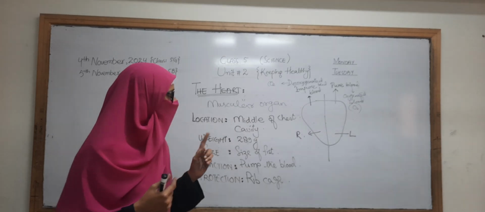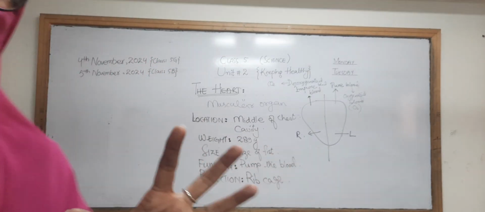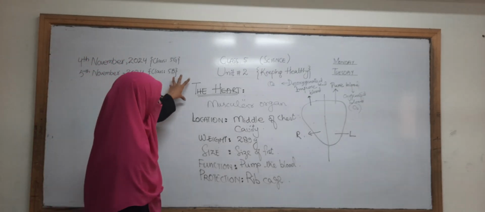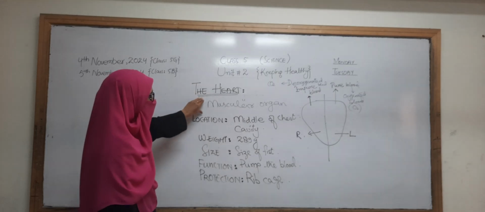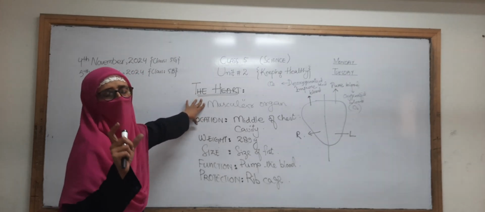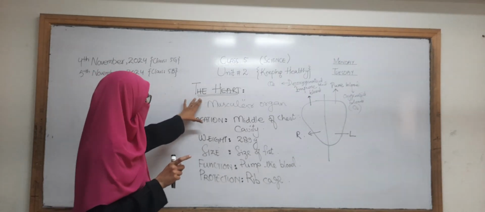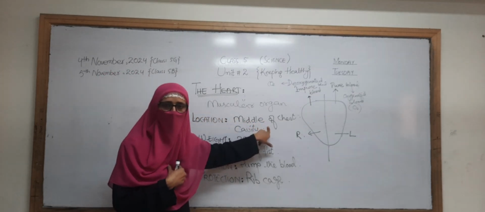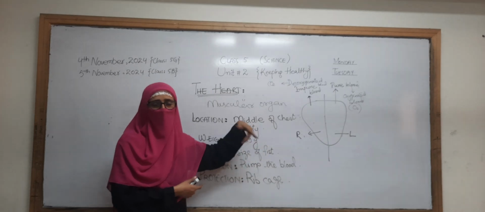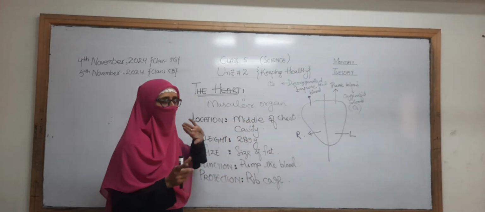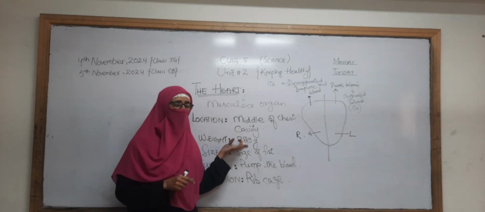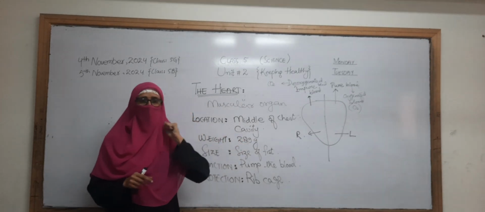Okay, now we have the wrap up of the topics that we have discussed today. Today's topic is about the heart, that is an internal organ, a muscular organ that also has a small amount of fat attached to it. And then if we talk about the location of the heart, it is in the middle of the chest cavity, and it is closer to the left-hand side as compared to the right side. And the weight of the heart is almost 280 gram, and it is almost the size of our fist.